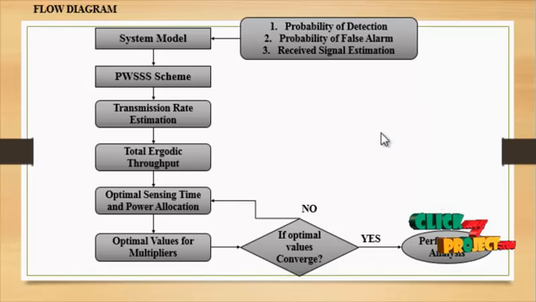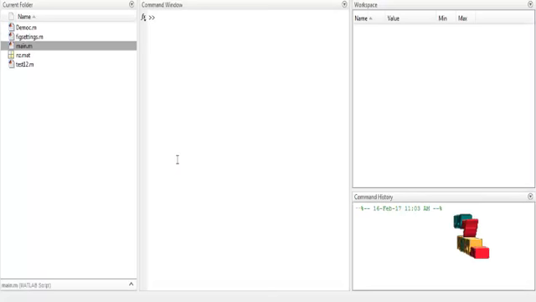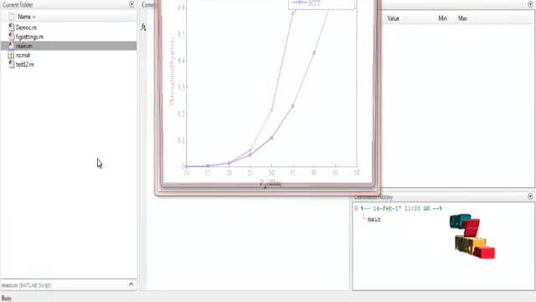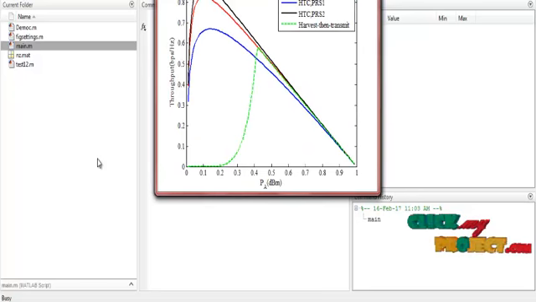So this is the overall flow diagram of the process. Let us discuss the running procedure for the product. Click the main file and then run. There are many outputs related to our flow diagram.